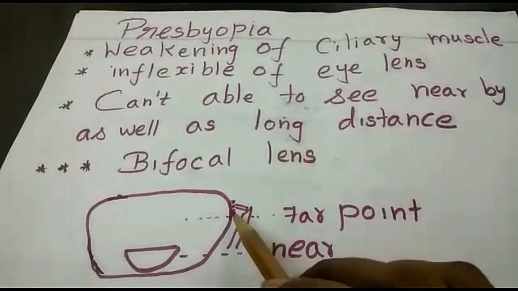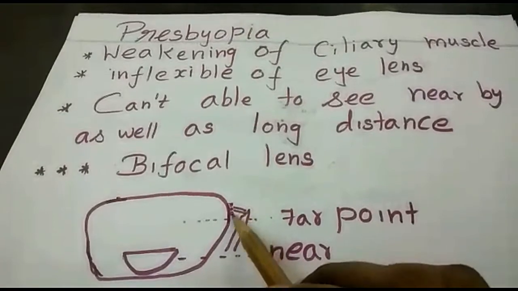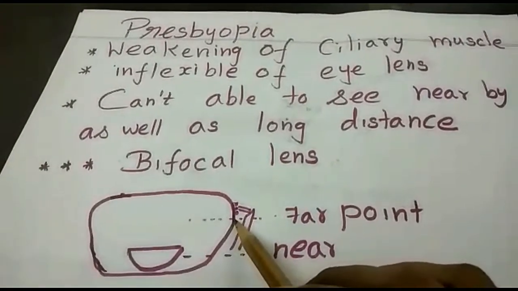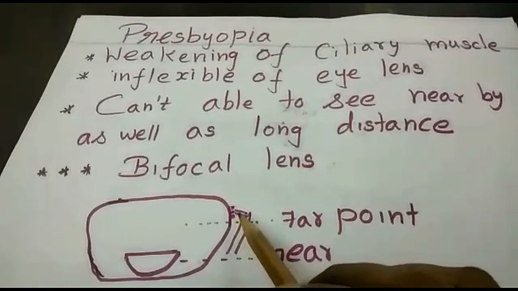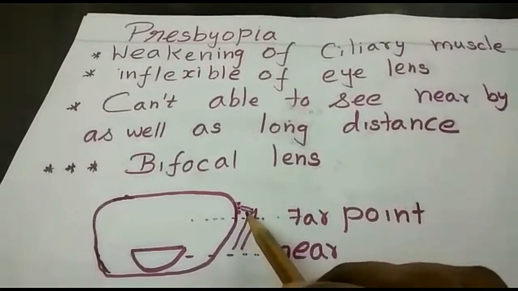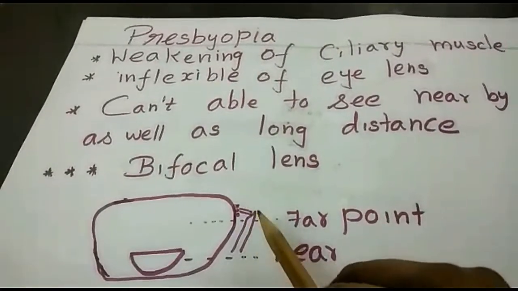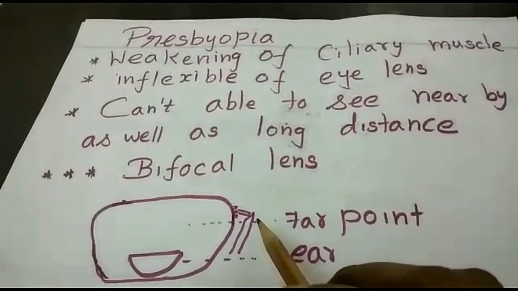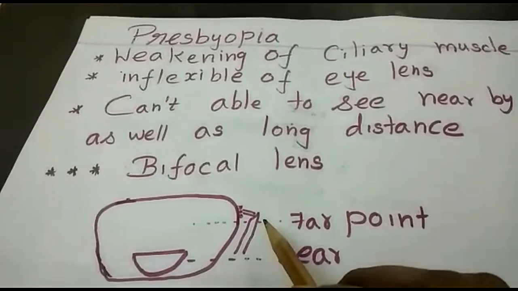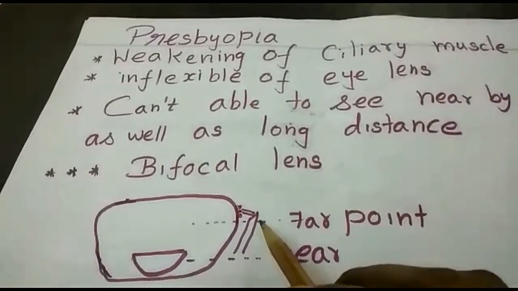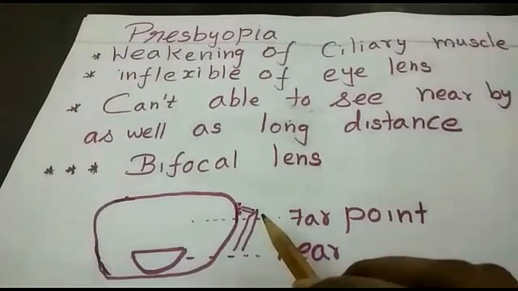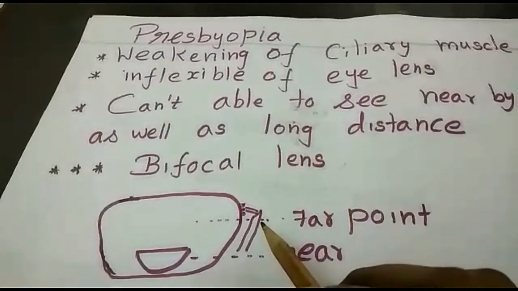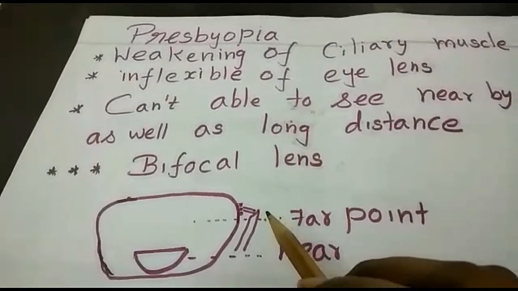This defect can be removed by using spectacles, or by undergoing refractive surgeries or implanting a lens.